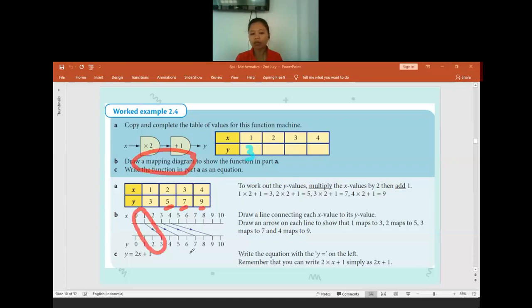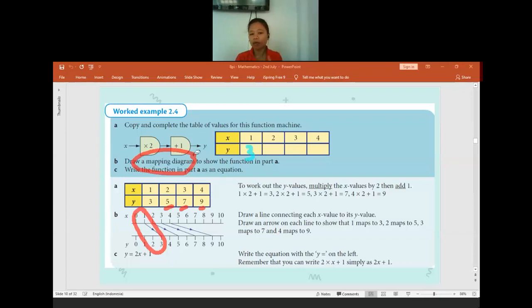Do the same thing for number 2. Number 2 is connected to 5. The 3 will be connected to 7, and then 4 will be connected to 9. Is there anyone get confused so far? No? Okay. And then now we have the function.